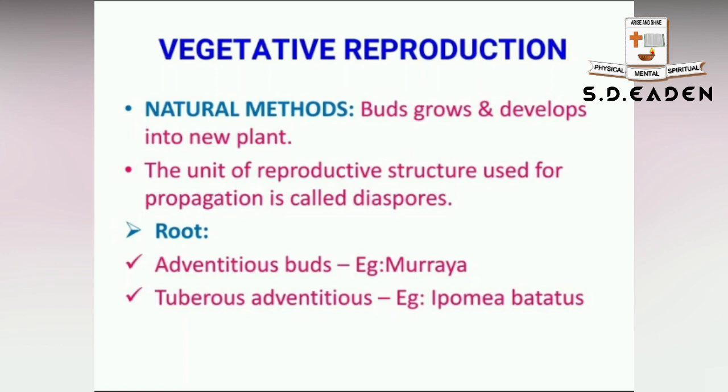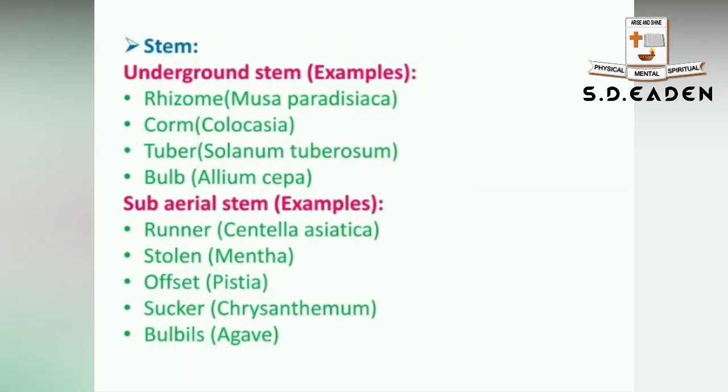Let us see one by one. Natural methods through roots: in the case of Murraya, adventitious buds develop in the roots. In the case of Ipomoea batatas, tuberous adventitious roots are seen. These roots or buds in future give rise to new plants.